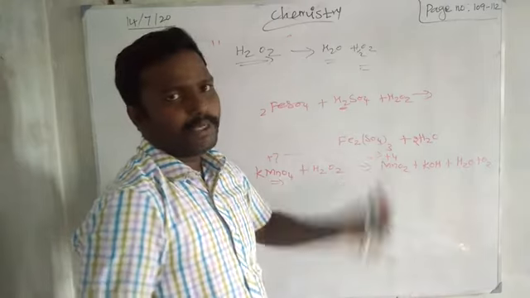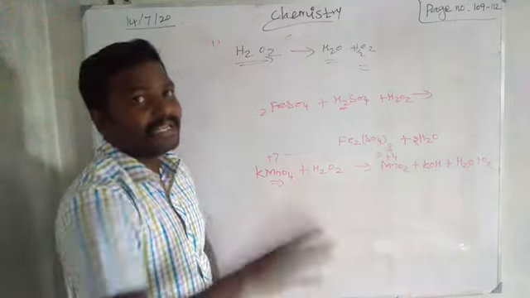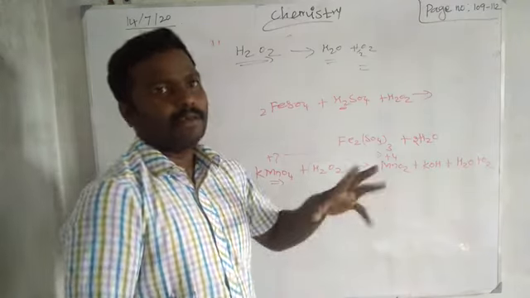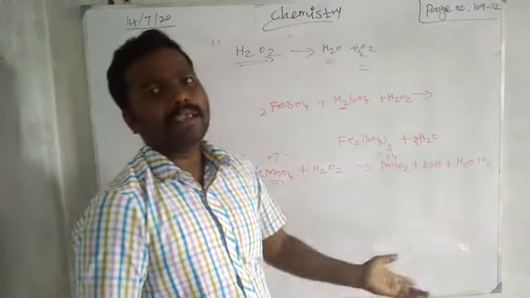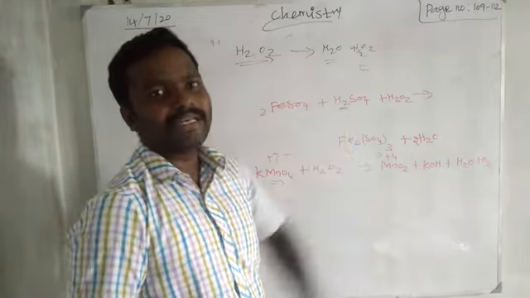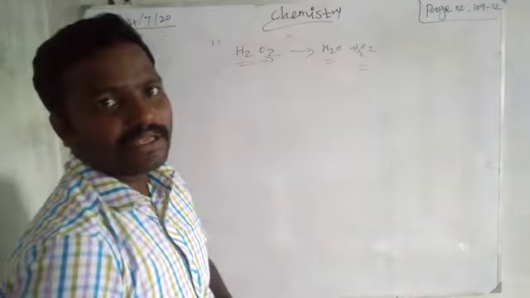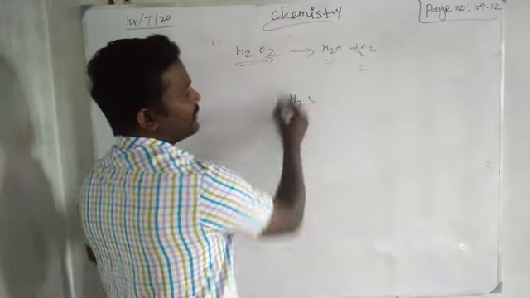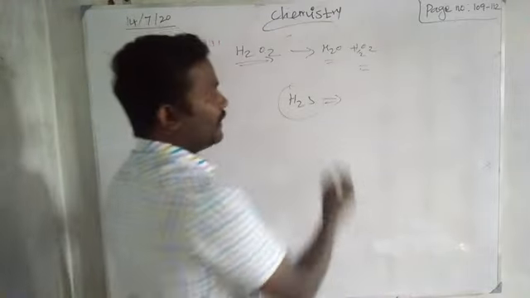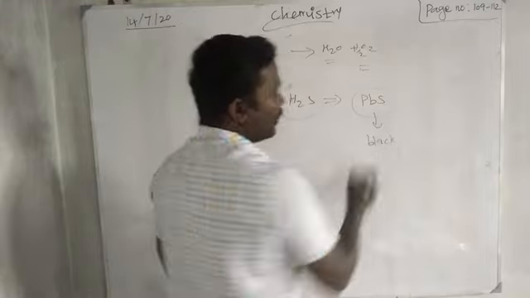Then one important property of hydrogen peroxide is we can use it to bleach or recolor old paintings. See, an old painting may darken in color. Long ago it may have been painted, and after some years we can see it is not in bright color because the white paint is treated with air containing H2S, hydrogen sulfide. Because of this hydrogen sulfide, it will produce lead sulfide. So lead sulfide makes the painting turn black.